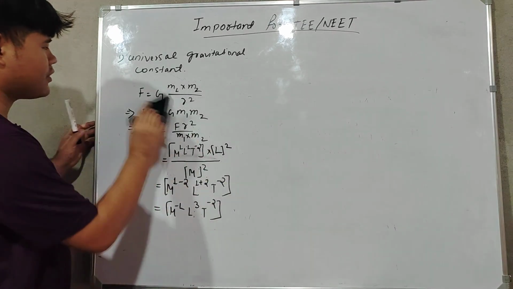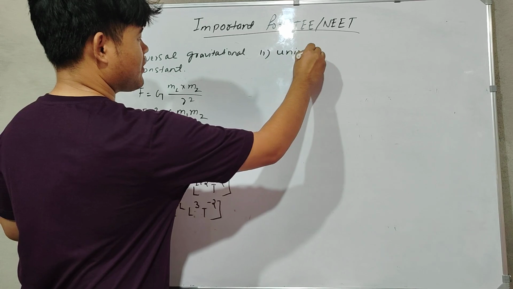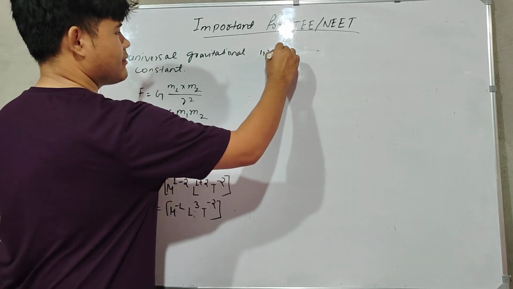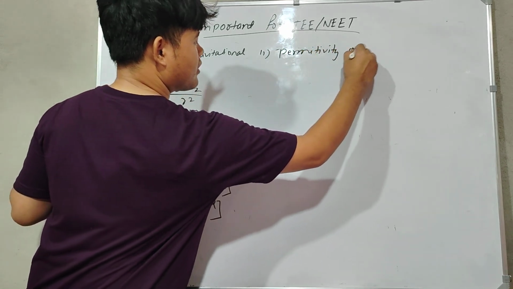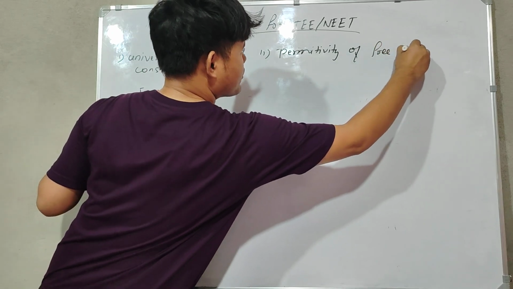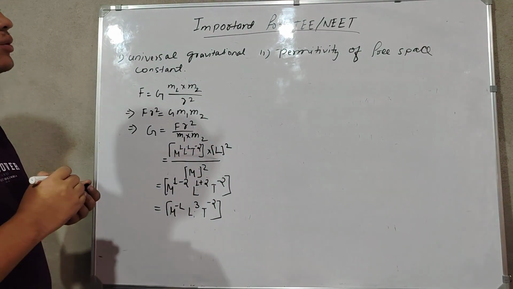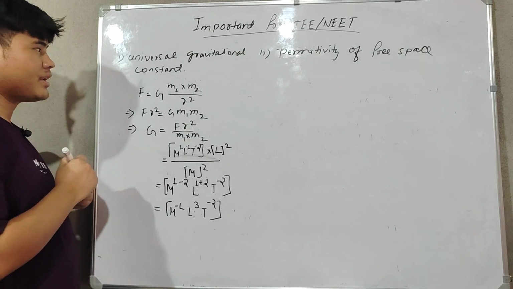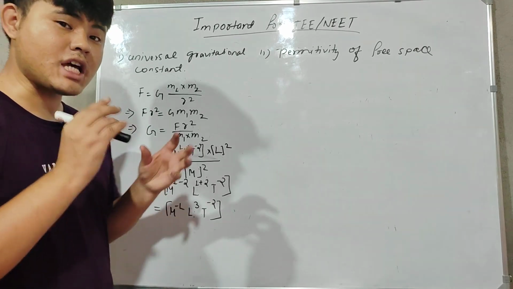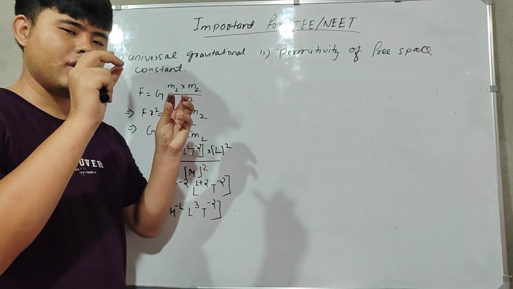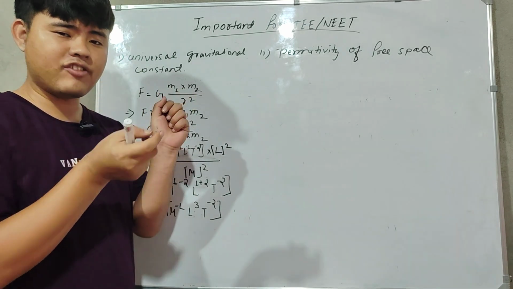Next, we have the permittivity of free space. Sir, we haven't heard this one. Okay, you will hear this word permittivity in your 12th. But the formula is similar to our universal gravitational constant. Here there will be charges. Two charges are there, so they will try to attract each other or repel each other, so there is a certain force.